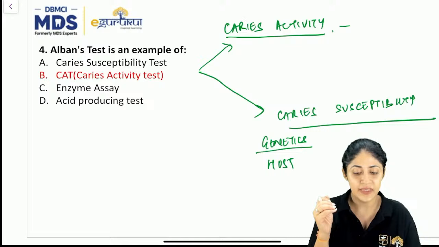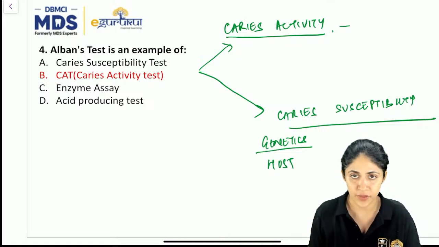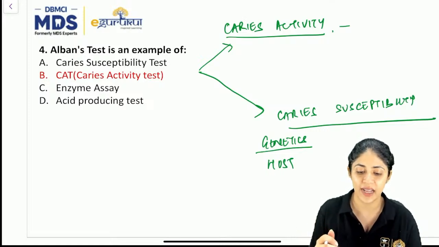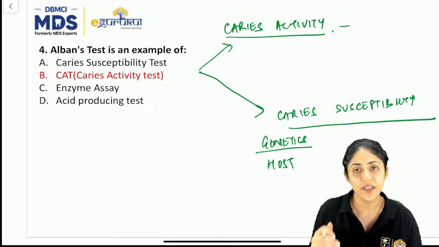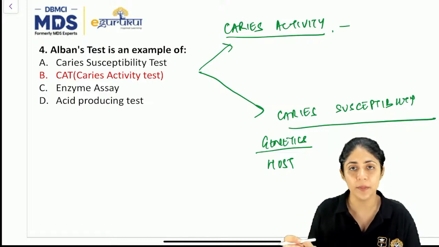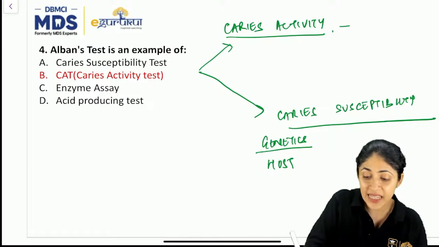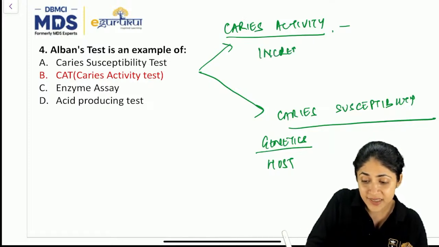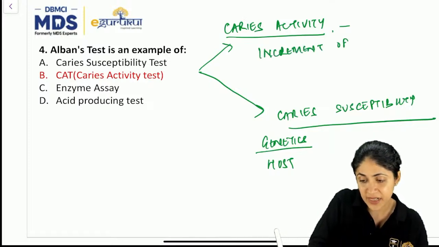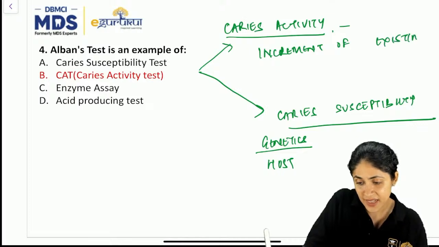So that is basically caries activity. Okay, what we understand by caries activity is that we measure how prone a person is to get caries, or the increment of the existing lesions. Okay, increment of the existing caries lesions is caries activity.